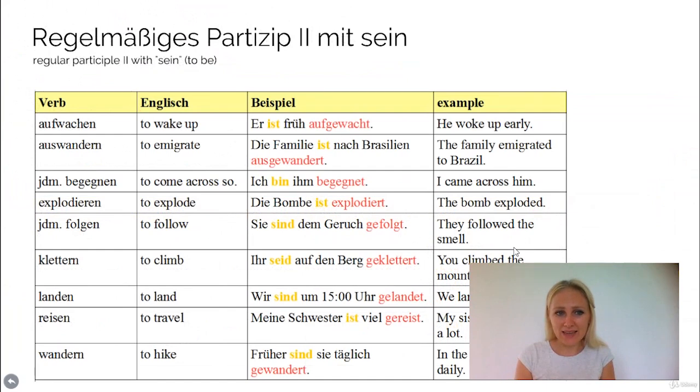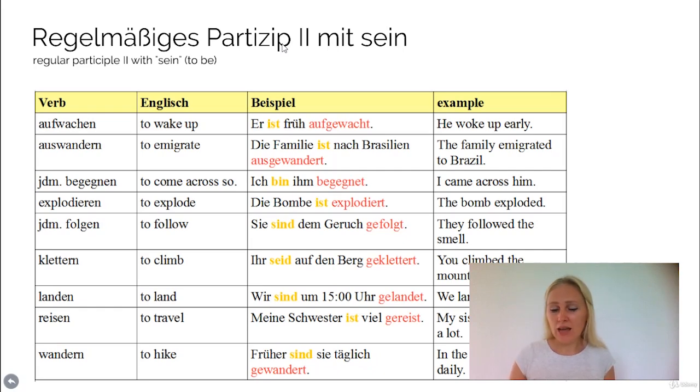Then the next slide. Here we have regular Partizip 2 verbs with sein. Okay, regelmäßiges Partizip 2 mit sein. The gender of Partizip 2 is neutral. It's das Partizip 2. That's why it's regelmäßiges Partizip 2 mit sein. So here, as you remember, I told you the verbs of movement and a few exceptions need to be formed with the sein in the perfect tense. So here we are going to look at the regular Partizip 2 verbs with the sein.